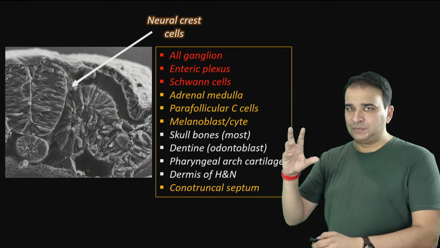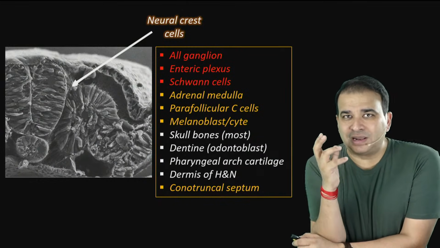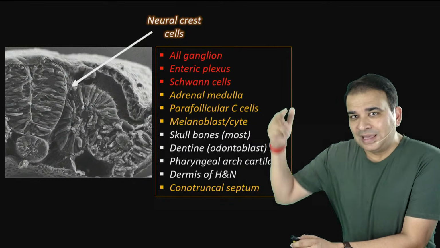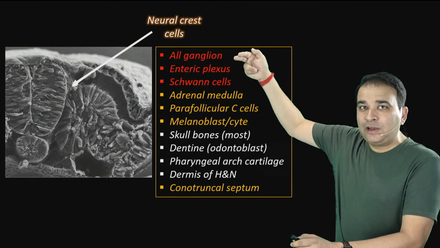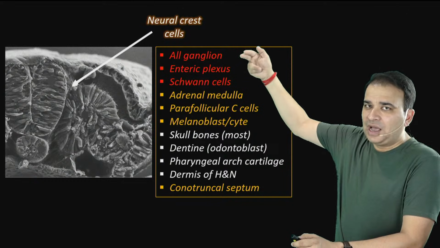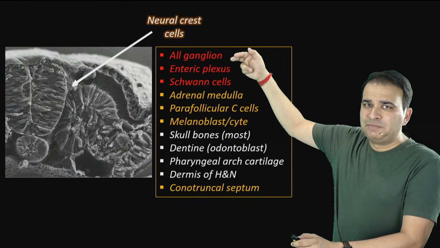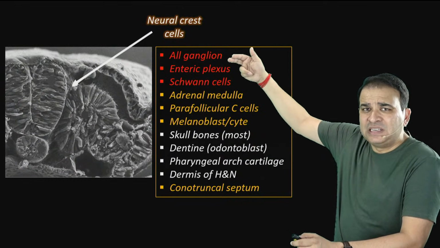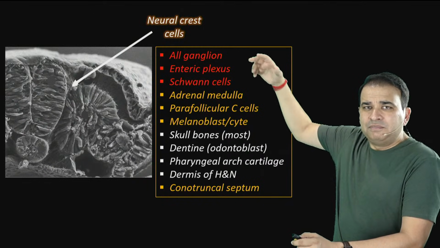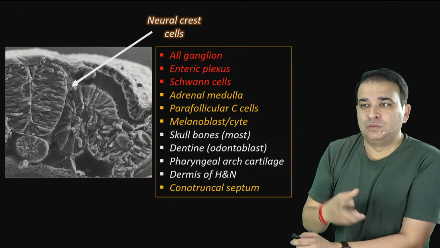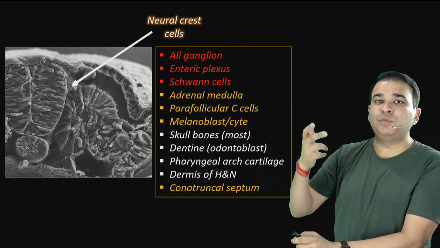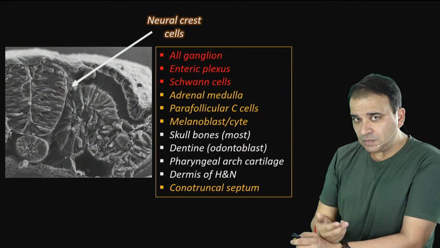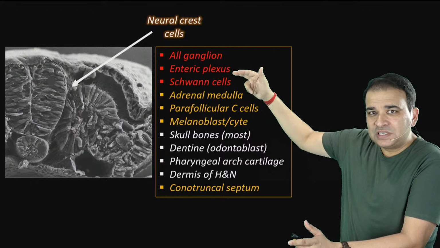So peripheral nervous system. The moment you think of neural crest cell, think of peripheral nervous system here. Ganglion. Whichever ganglion comes in front of your eyes, answer neural crest cell. Parasympathetic ganglion, trigeminal ganglion, sympathetic chain, dorsal root ganglia, they're all part of the peripheral nervous system. So the moment you think of peripheral nervous system, it is derived from the neural crest cell. Enteric plexus, peripheral nervous system.